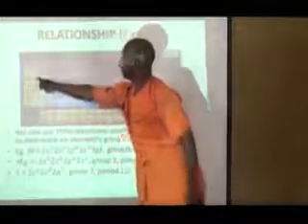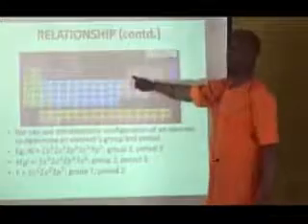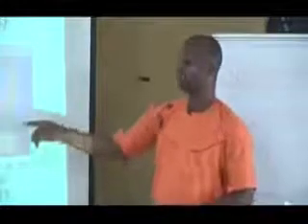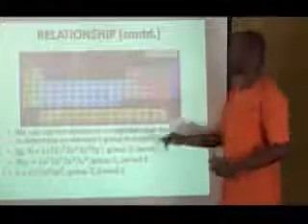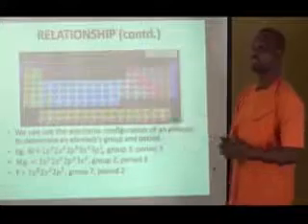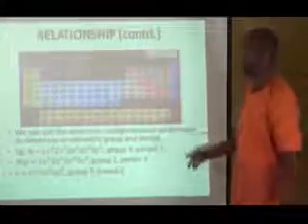Let's find out whether this is true. This is period 1, period 2, and period 3. If you follow it, you find aluminium to be here on period 3. Now, how do you find out the group it belongs to? The group it belongs to is based on the number of electrons in the outermost shell. And the outermost shell has 3s2 and 3p1. So if you put 2 plus 1, it gives you 3. It means that aluminium is in group 3, period 3.